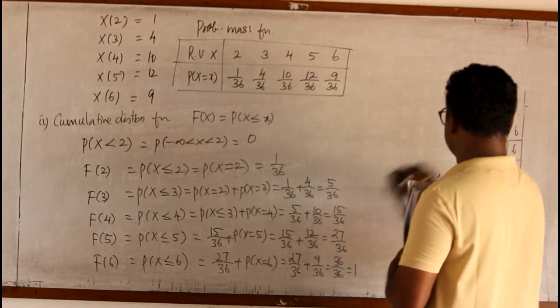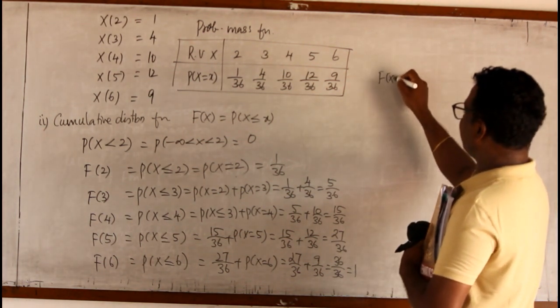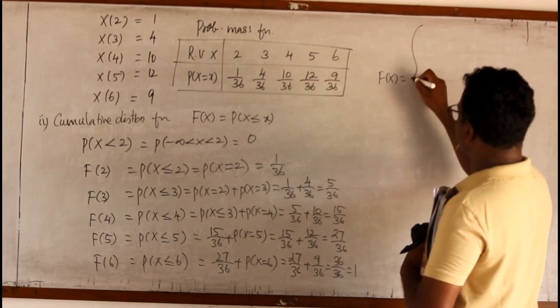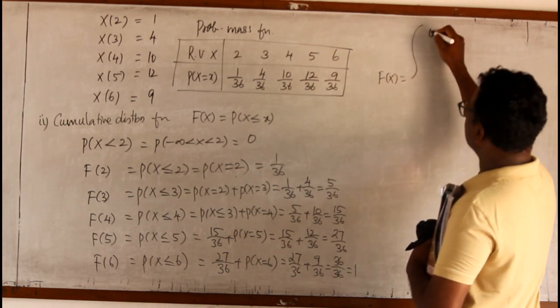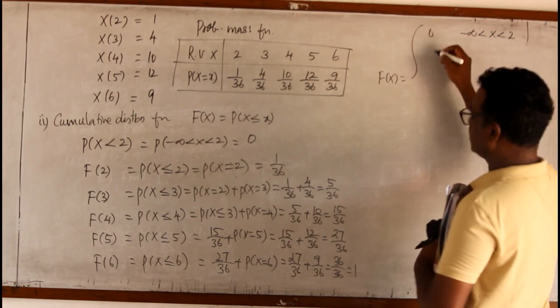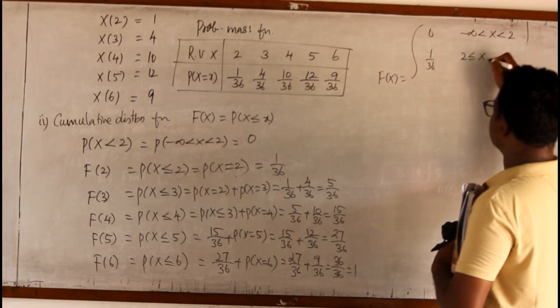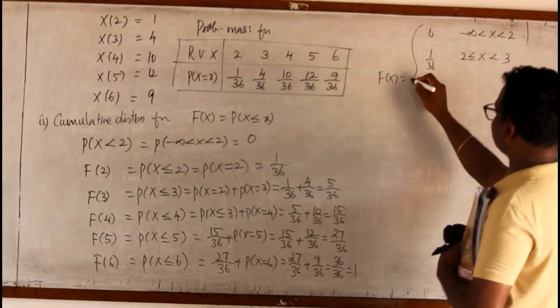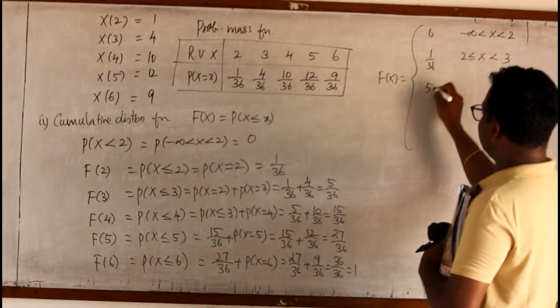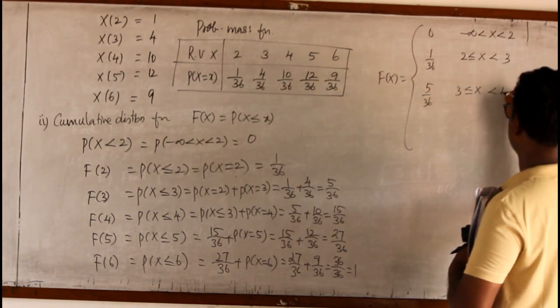Now we can write the consolidated F of x. Capital F of x equals 0 for minus infinity less than x less than 2. Then it is 1 by 36 for 2 less than or equal to x less than 3. 5 by 36 for 3 less than or equal to x less than 4.